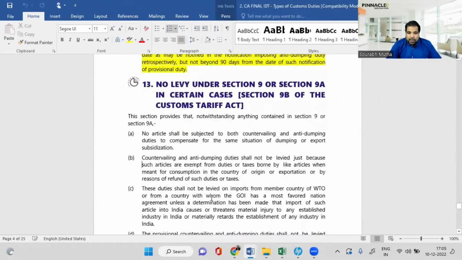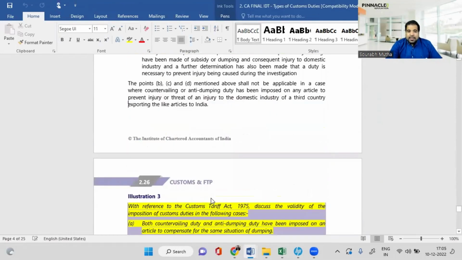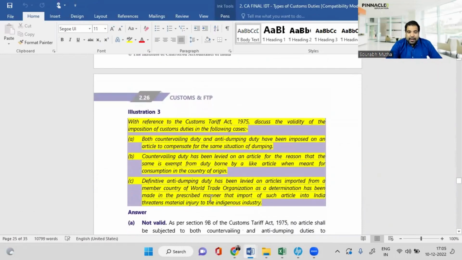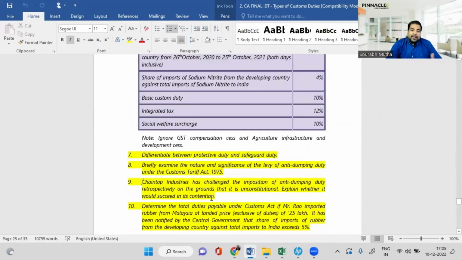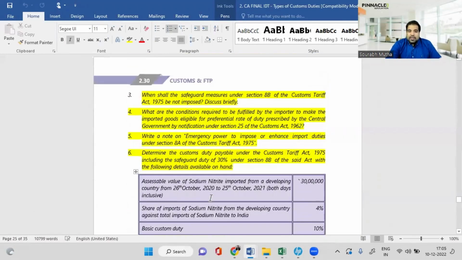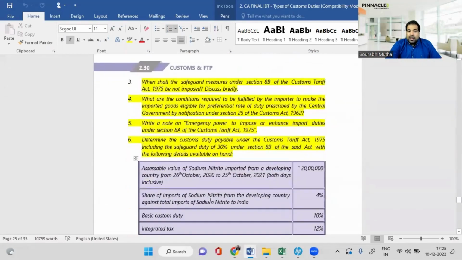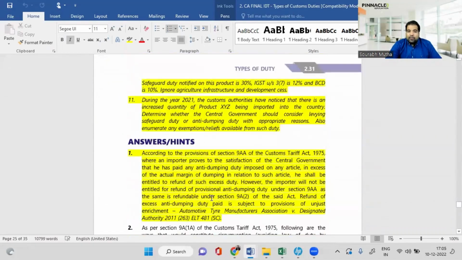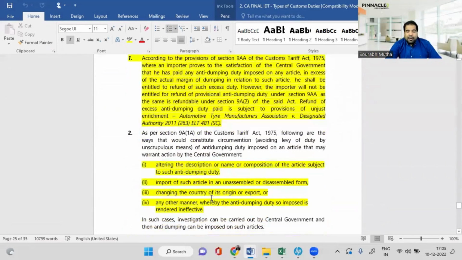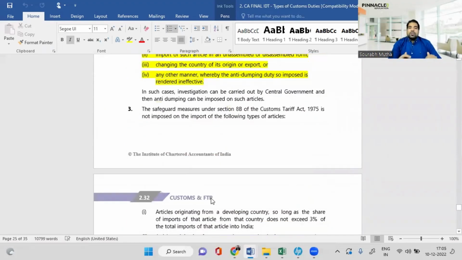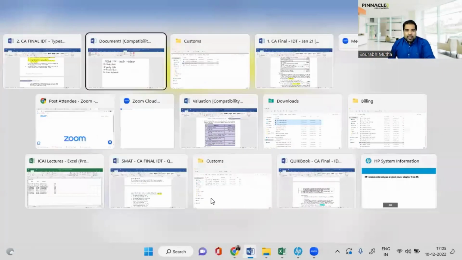I've also looked at the questions, illustrations, examples. This illustration is important, so I've marked it highlighted. So everything that is highlighted, you need to go through. The other questions, in these questions, whichever ones I feel are important, like here, I felt all 10 of them, all 11 of them are important, so I've highlighted them. So what I want to do is basically save your time by doing this to the ICI material. So we do that as well.